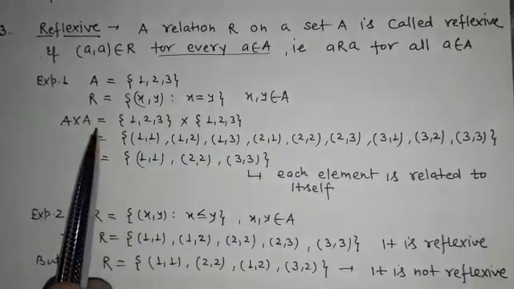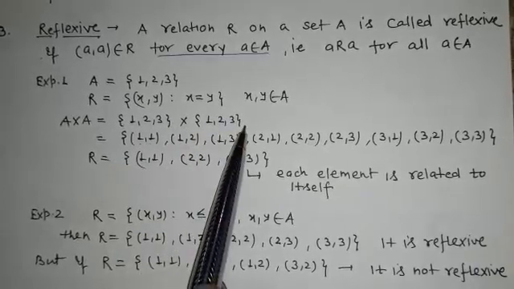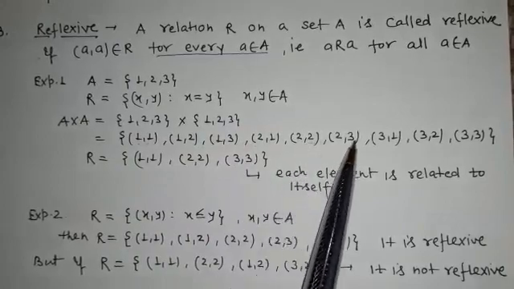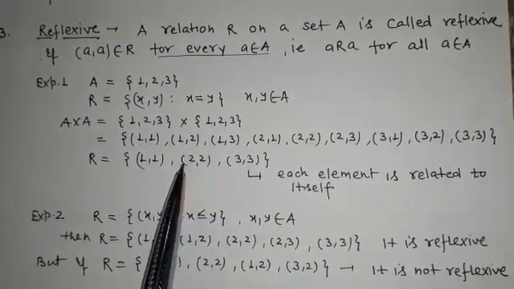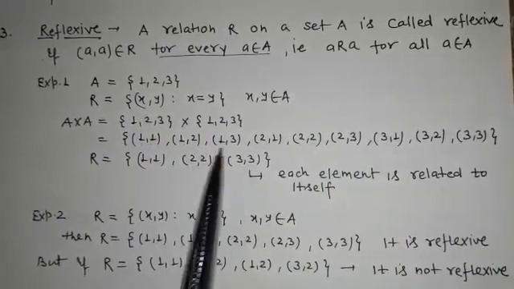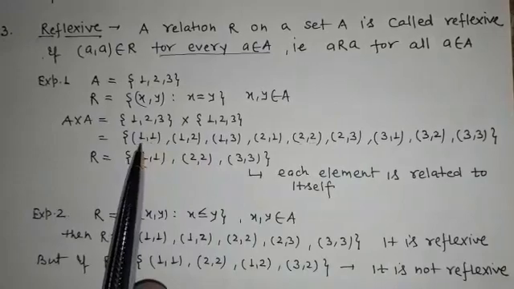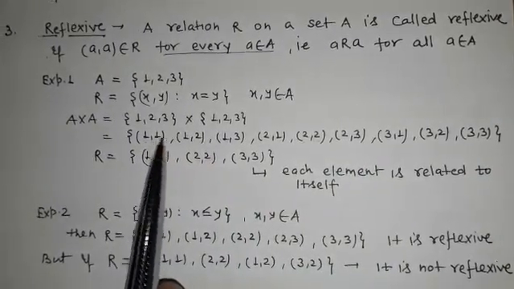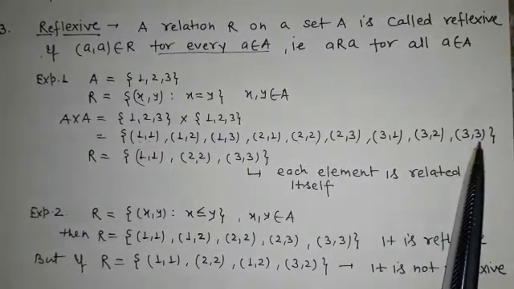Find A cross A. A cross A is {1, 2, 3} cross {1, 2, 3}: (1,1), (1,2), (1,3), (2,1), (2,2), (2,3), (3,1), (3,2), (3,3). Then you see in this A cross A which ordered pairs have both elements the same. You see here (1,1) both are same, (2,2) both are same, (3,3) both are same.